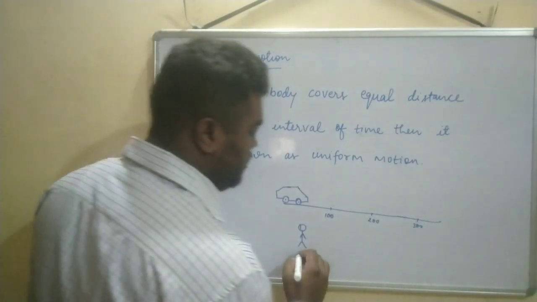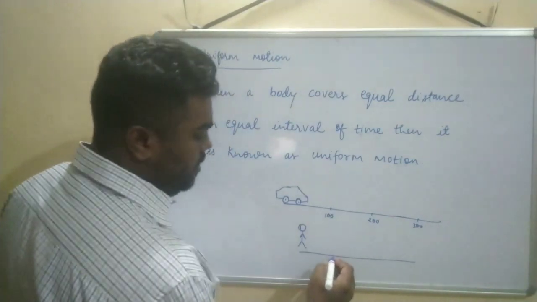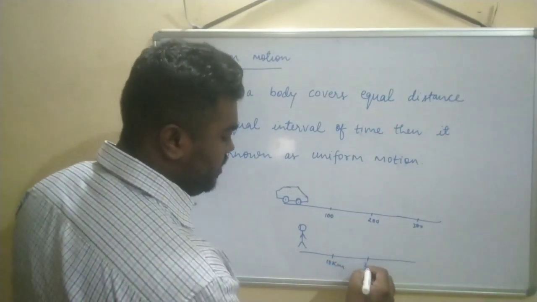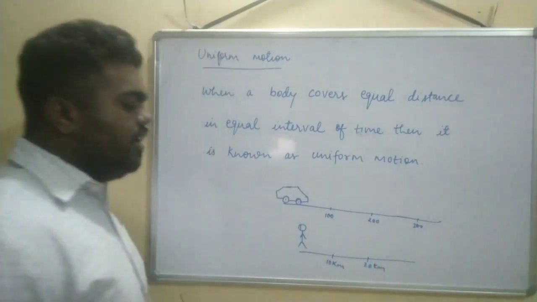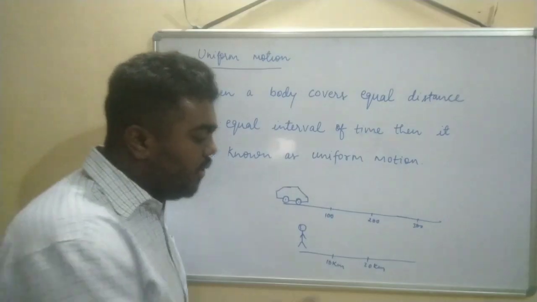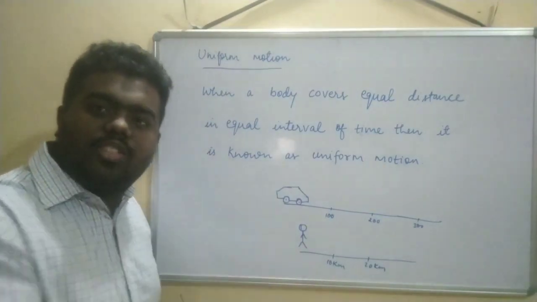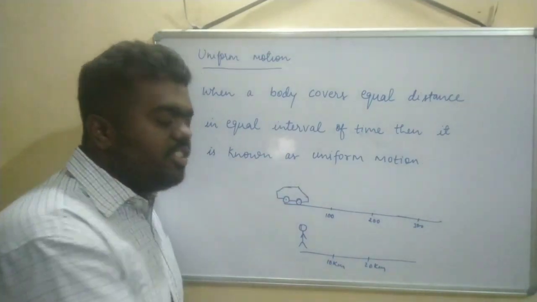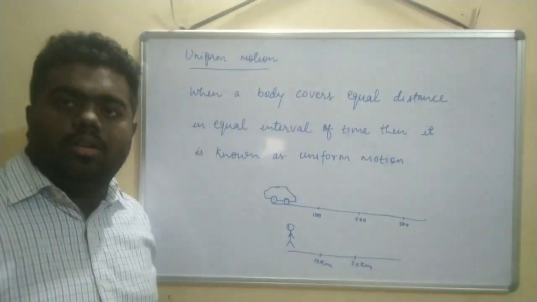Or for example, there is one man. This is 10 kilometers, 20 kilometers, like this. He covers 10 kilometers in 1 hour, 20 kilometers in the next 1 hour, meaning in 2 hours he will reach 20 kilometers.